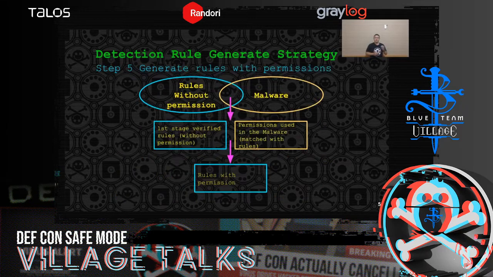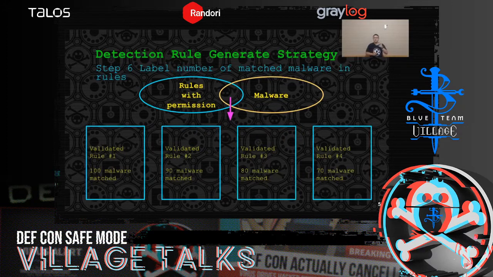And in step 5, we try to generate rules with permissions. So inside the intersection, we have first stage verified rules matched with malware. We then use the first stage rules and permissions in the matched malware to generate rules with permissions, which are the second stage rules. And in step 6, we then use Quark Engine, yes, the full function version, to find again the intersection of the second stage rules, which are the ones with the permissions, and the malware we prepared. So after that, for each rule, we label the number of matched malware.